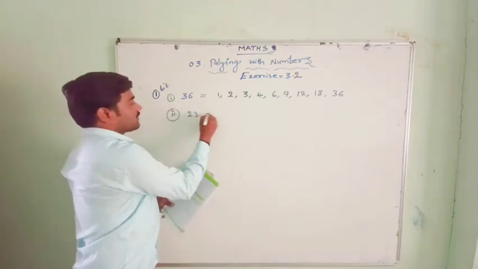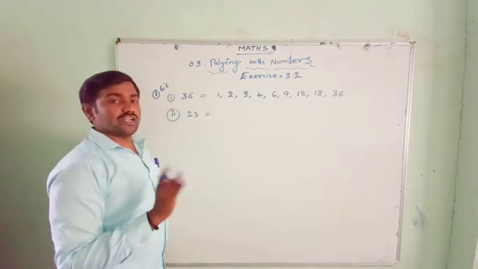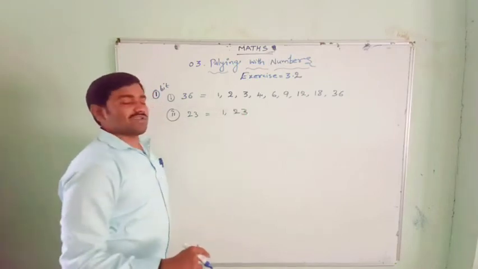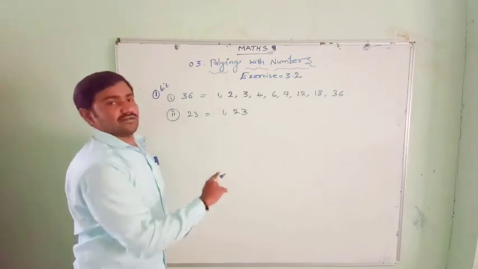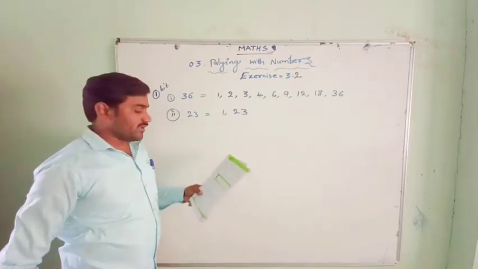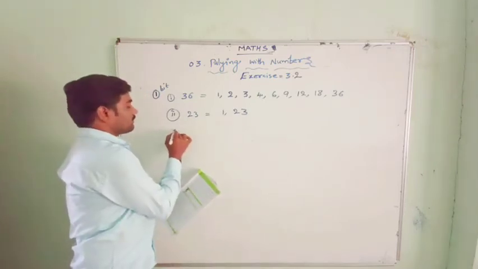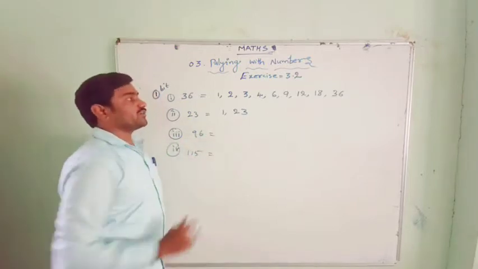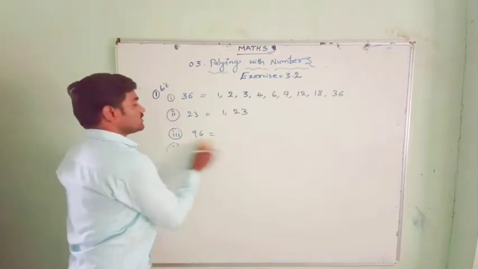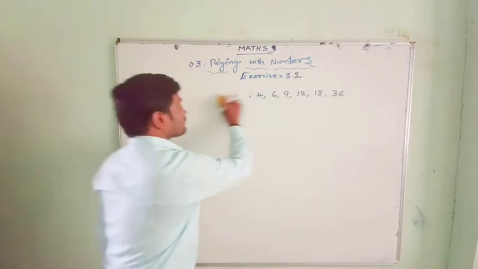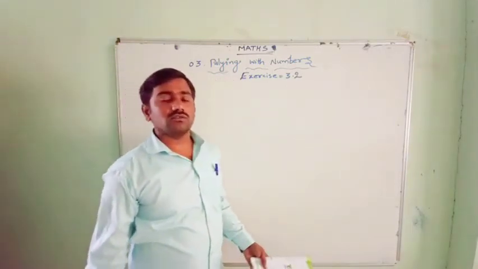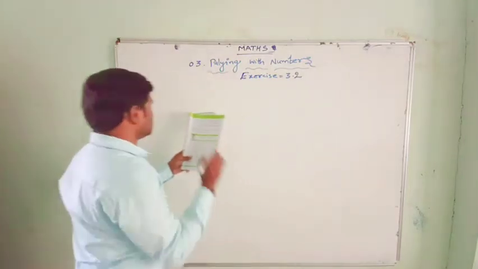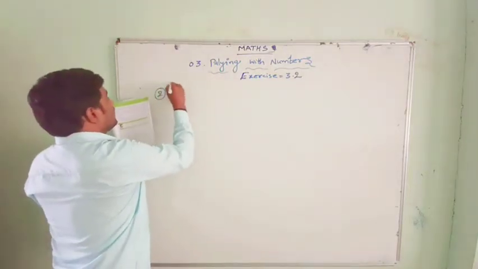The second question is 23. What are the factors of 23? If you observe very clearly, 23 is a prime number, it is not divisible by any other number. So 23 is a prime number having only two factors, that is 1 and itself. So 1 and 23 only. The remaining problems here, the factors of 96 and the factors of 115, you need to find out. If you see the previous video on how to find factors and multiples, then you can do these problems. I will give the video link in the description, you watch it so that you can find the factors.